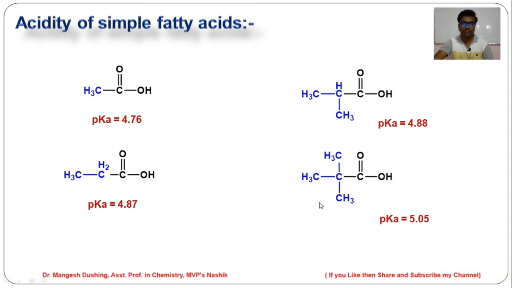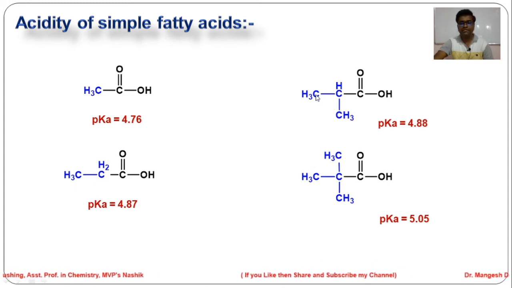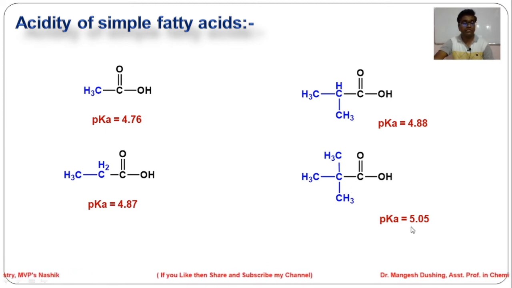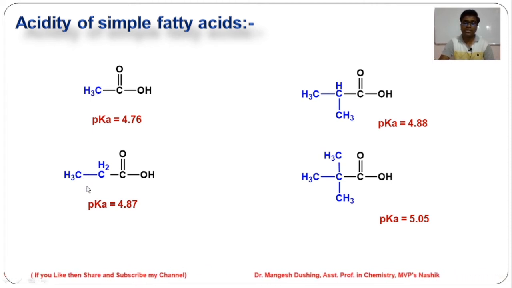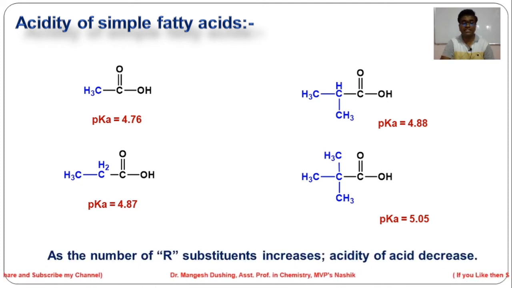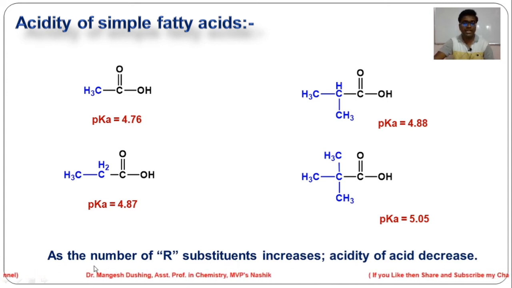If you see this, as the size of the alkyl group increases, the pK value also increases. So a high pK value means a weaker acid, while a lower pK value means a stronger acid. So as the size of the alkyl group increases, the plus I effect also increases. As the plus I effect increases, acidity decreases. So as the number of R substituents or the size of the R substituent increases, the acidity of the acid decreases and the pK value increases.